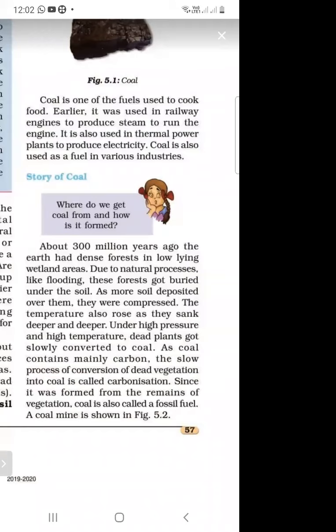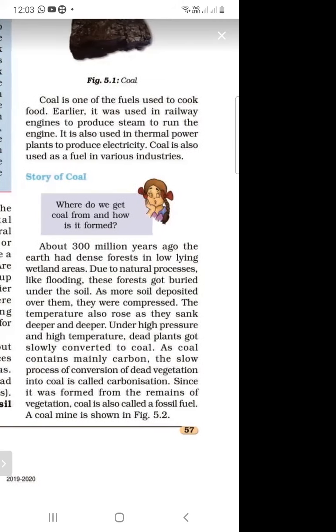As coal contains carbon, what do we mean by carbonization? The slow process of conversion of dead vegetation into coal is called carbonization. So this is the story of how coal is formed.